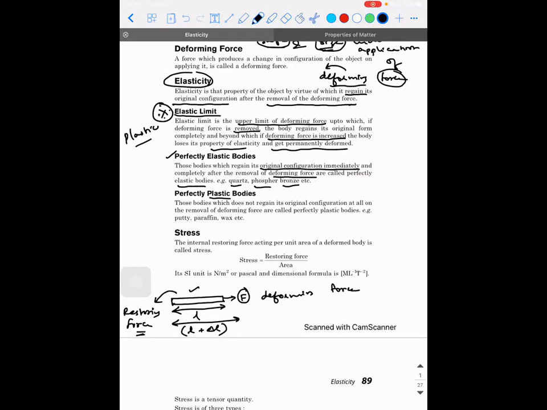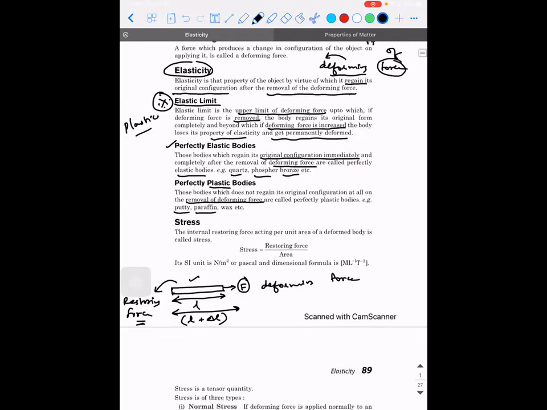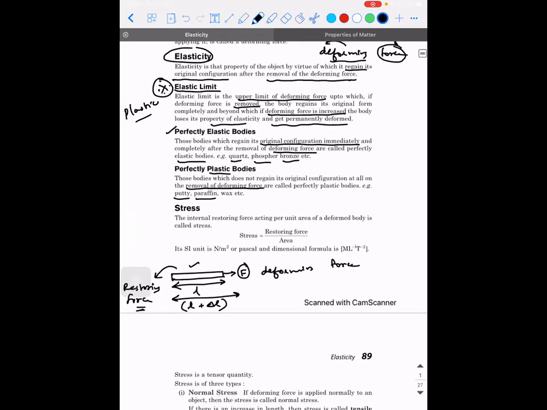Similarly, you have perfectly plastic bodies. Those bodies which do not regain their original shape and configuration at all on the removal of deforming force are called perfectly plastic bodies. Examples: putty, paraffin wax. Okay, so all these things are perfectly plastic bodies.